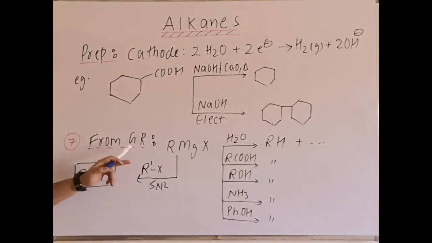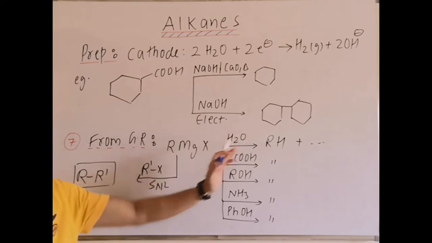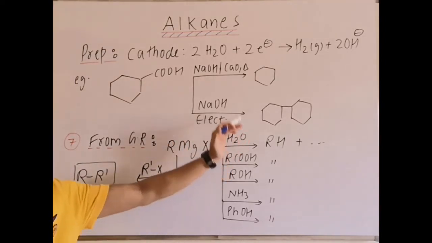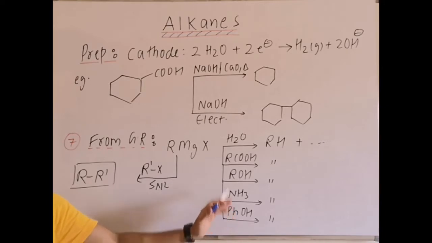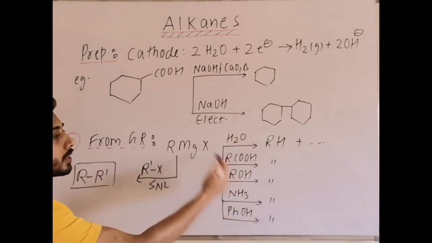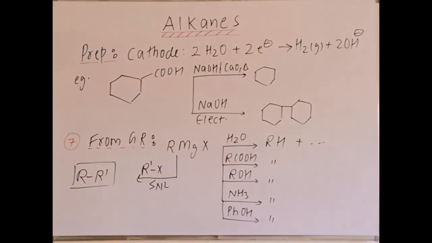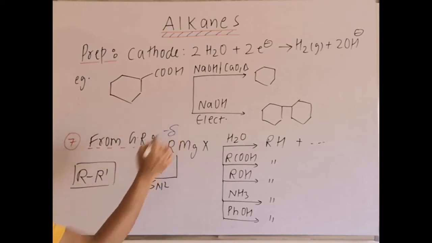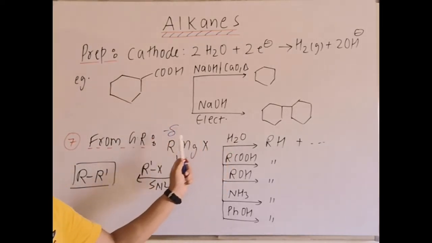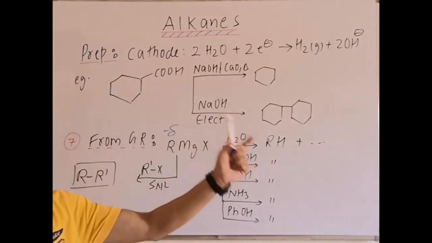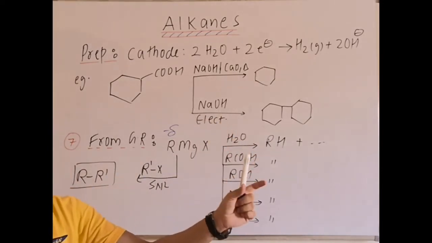The next method: we can prepare alkanes from a Grignard reagent. On the right hand side, I am writing the compounds which contain acidic hydrogen. They can give H plus, and that is why all these reactions are simply acid-base reactions of the Grignard reagent, because in the Grignard reagent R carries a partial negative charge. So on the right side, all will give H plus and R gains H. RH means alkane formation.